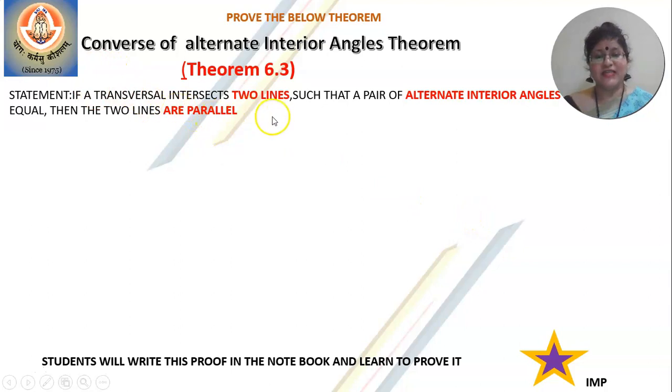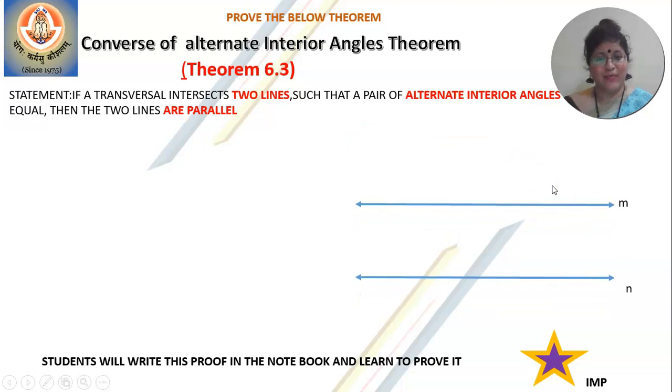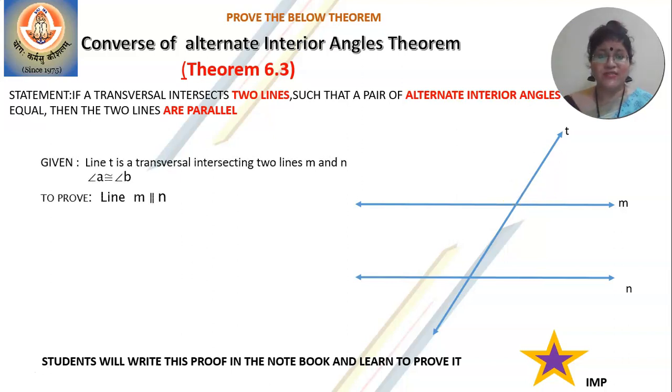If a transversal intersects two lines, so let us take two lines M and N, and let us take one transversal T which is intersecting these two lines M and N, such that if a pair of alternate interior angles is equal, then the two lines are parallel. So what is given? T is a transversal intersecting two lines M and N, and angle A is congruent to angle B. So where do you think will be the position of A and B in this diagram?